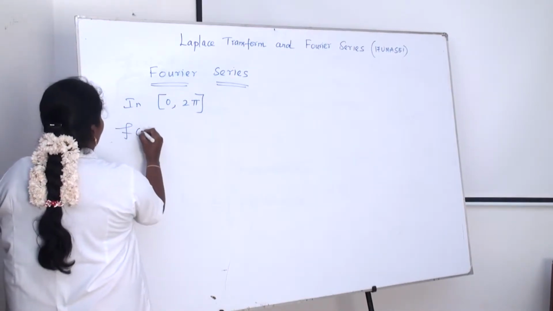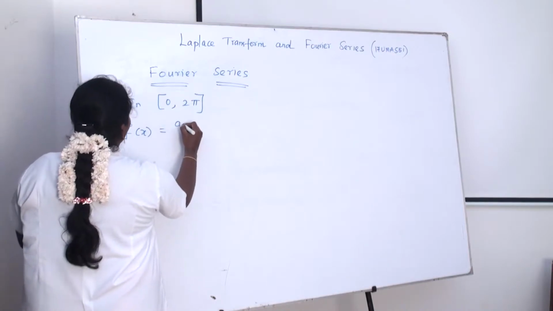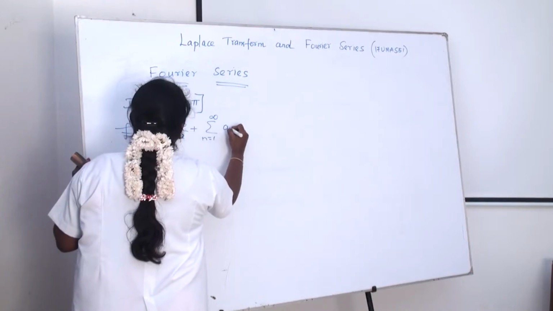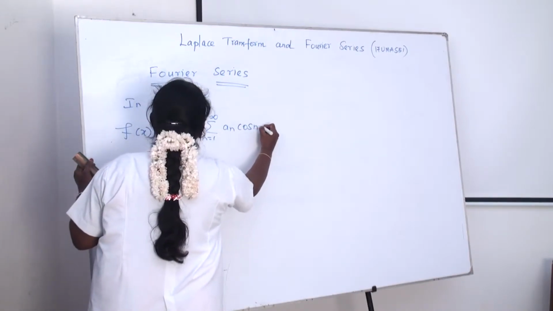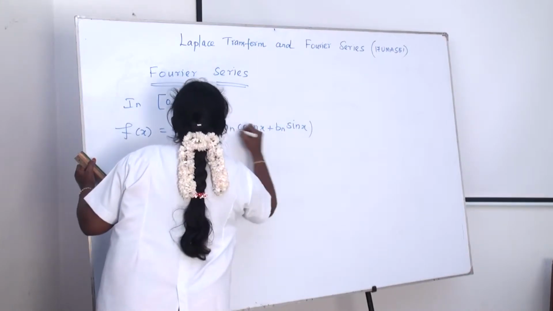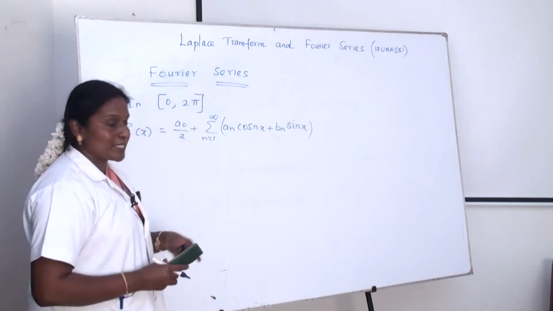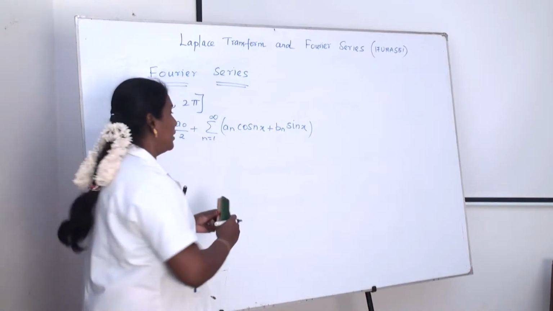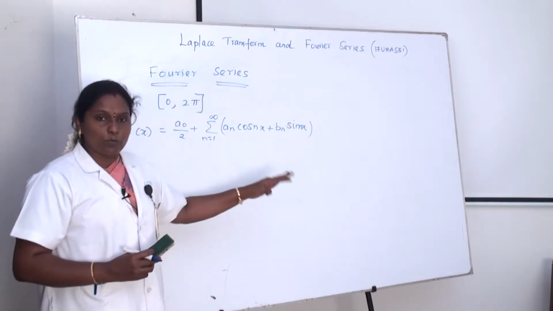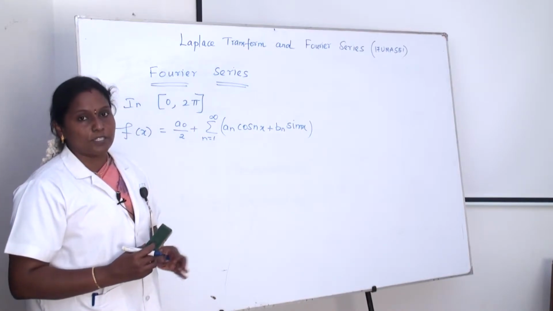In this interval, f of x is equal to a naught by 2 plus summation n equal to 1 to infinity of a n cos nx plus b n sin nx. In this Fourier series, we have a sine term and a cosine term. We have the sine series as well as the cosine series functions.